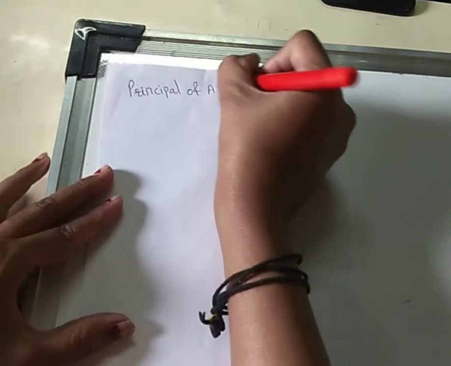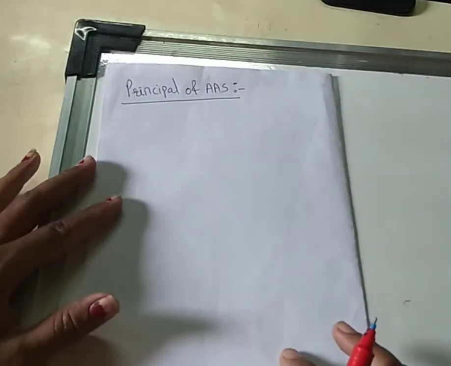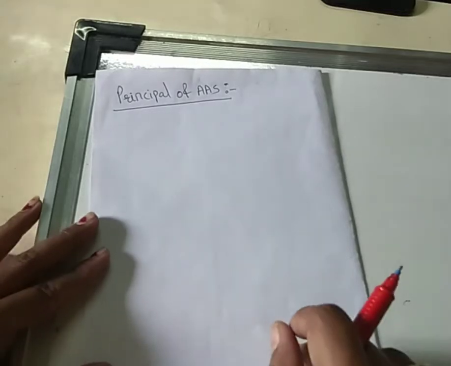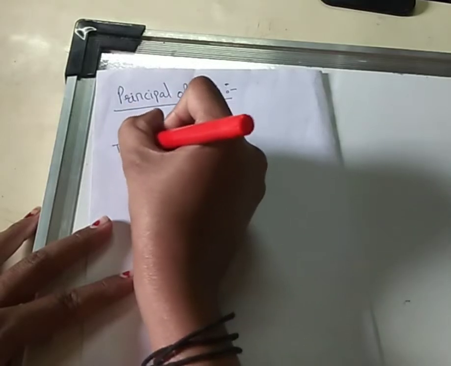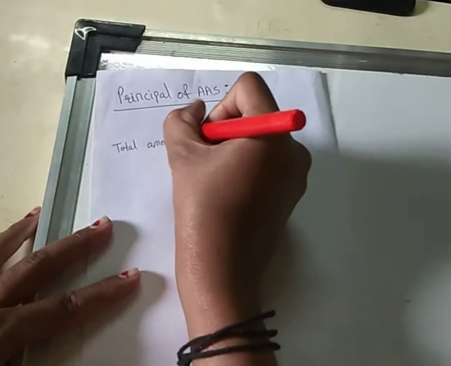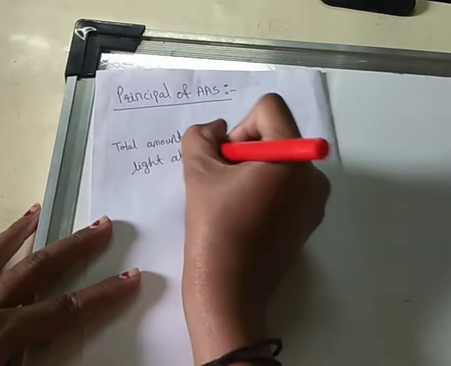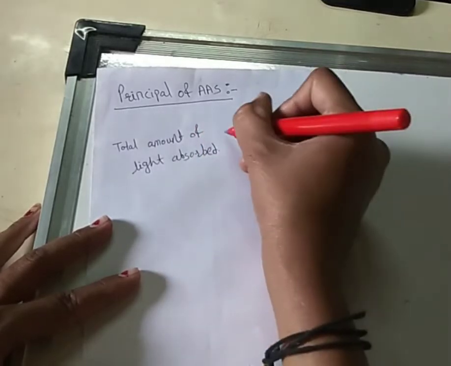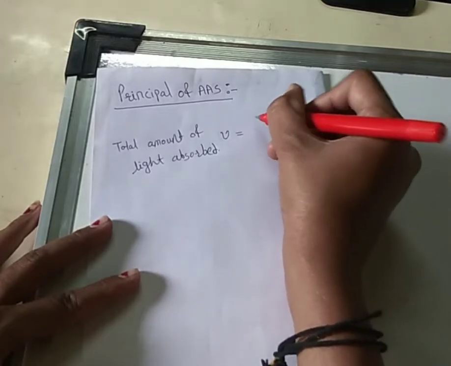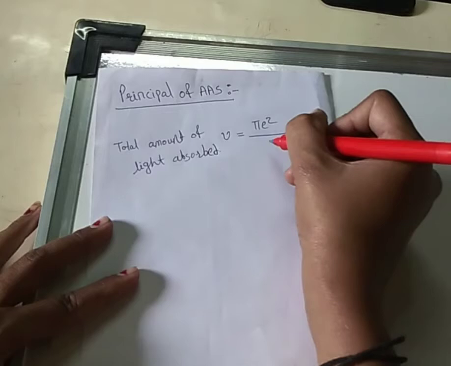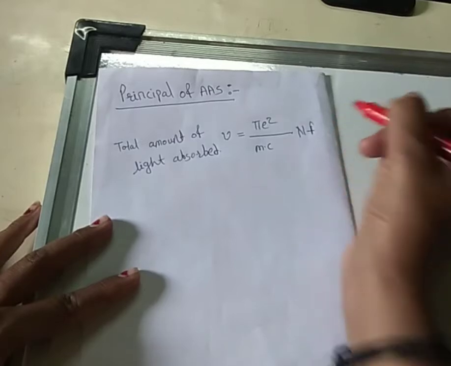Principle of AAS. The principle of AAS is very important from the exam point of view. For this purpose we find out the total amount of light absorbed at various frequency: nu is equal to pi e square divided by m c into N f.